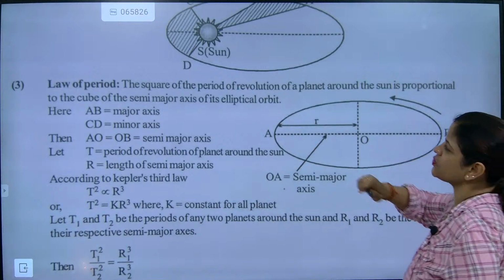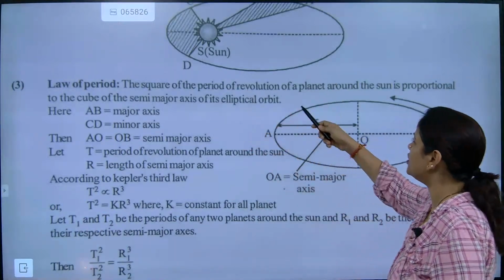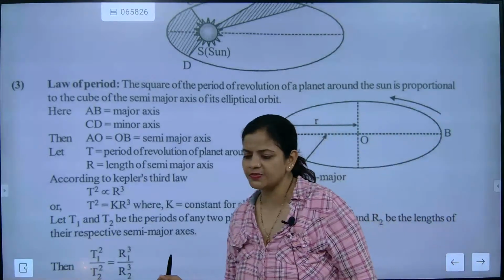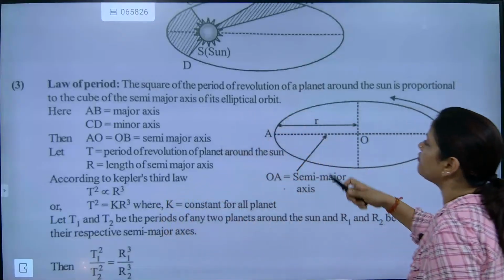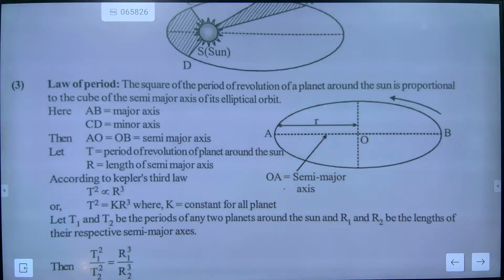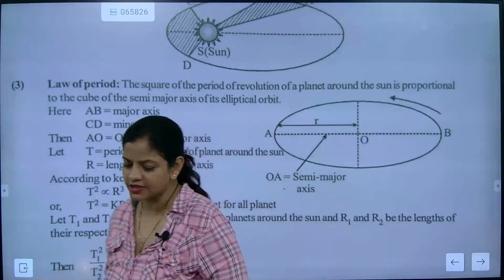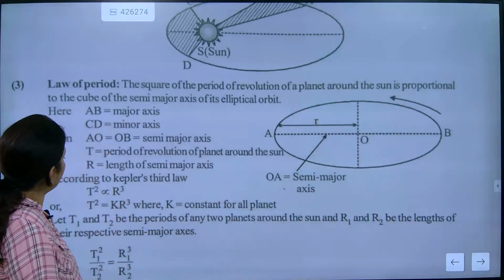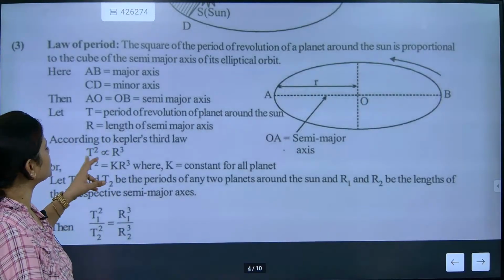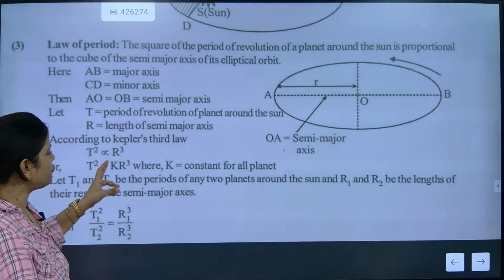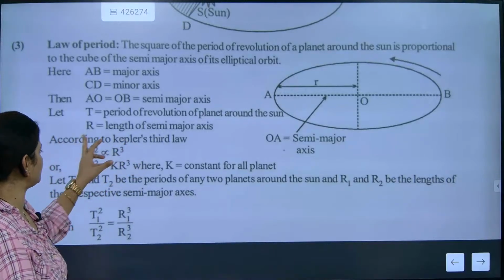So law of period is what? The square of period of revolution of a planet around the sun is proportional to cube of semi-major axis of the elliptical orbit. What is semi-major axis, beta? This is exactly one formula you need to understand, but we are not going to go with that. Our main important Kepler's law, the most important one we are going to remember, is T square, time period of revolution, is directly proportional to cube of R, radius. Understood? You write down this one. This is the conclusion.